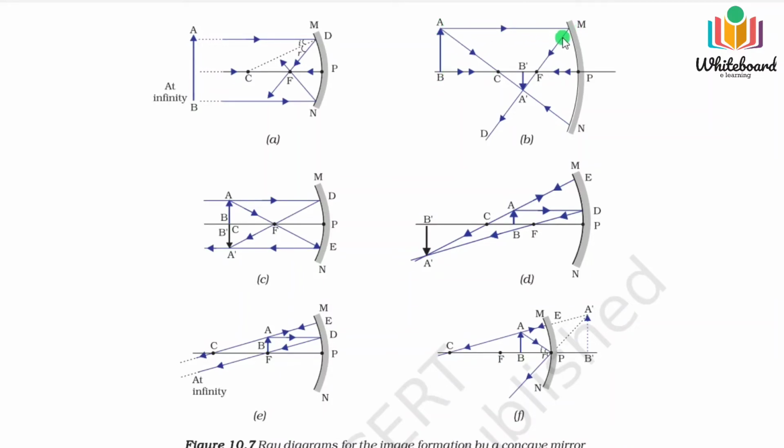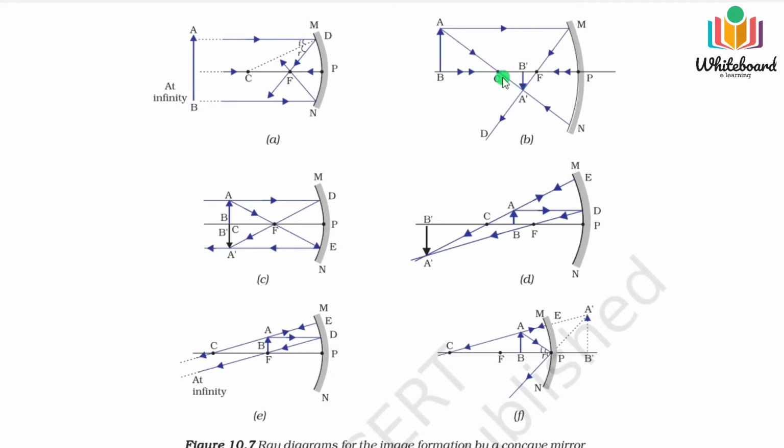So parallel rays obviously pass through the focus, as you have seen here. And one ray we have taken is passing through the center of curvature. After passing through the center of curvature, it falls on the concave mirror and will retrace its path. That means the ray direction will not be altered, it will follow the same path and go back. So you can see where they will intersect. Here the two rays will intersect after the reflection, so the image will be formed here.